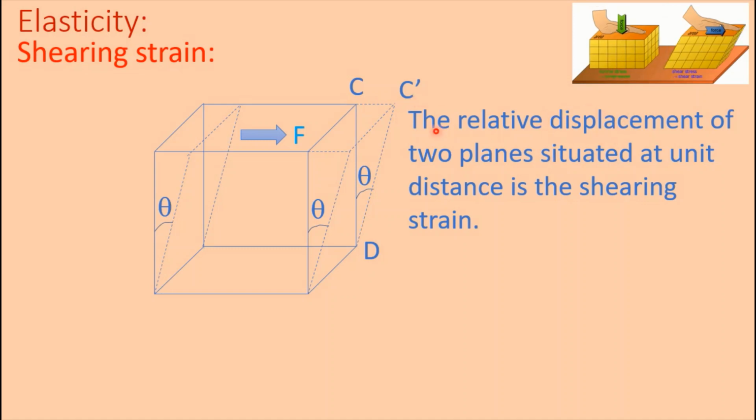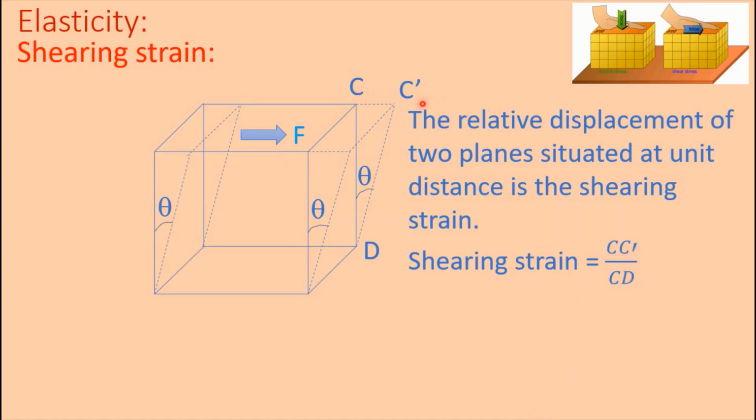That is relative displacement per unit distance between two planes. Here the distance between upper surface and lower surface is CD. Therefore, shearing strain is equal to C C prime divided by CD.